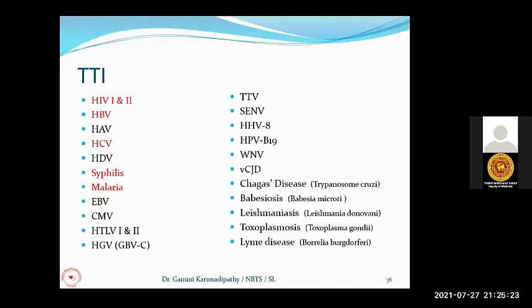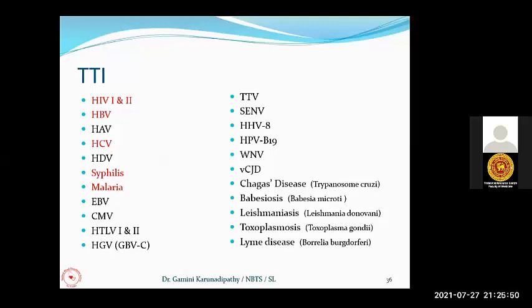Now, another complication is transfusion transmissible infections. I have given you a list of diseases caused by viruses, bacteria, protozoa, and prions. So these organisms can be transmitted to the recipient from the donor blood.